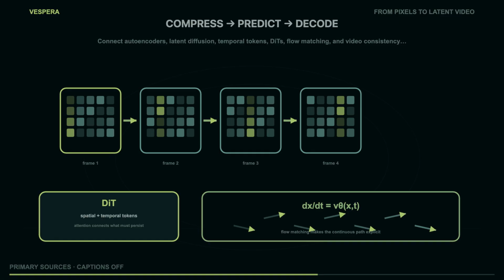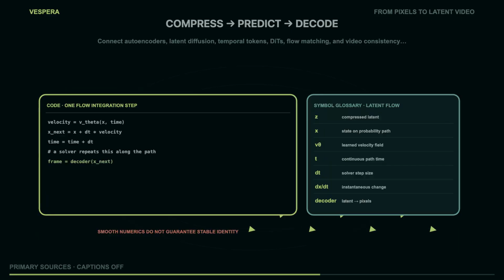A decoder may smooth a boundary that was precise in the latent. For a technical explainer, that is exactly why factual labels must remain vector-authored. A generated plate can supply atmosphere and motion. It should not be responsible for rendering the equation that the viewer must read.